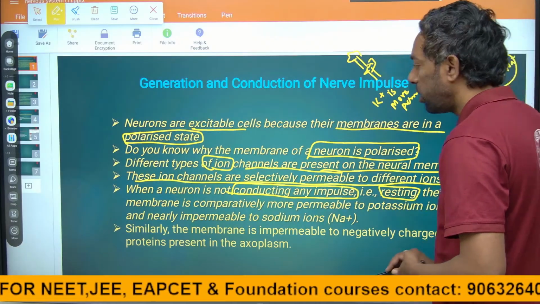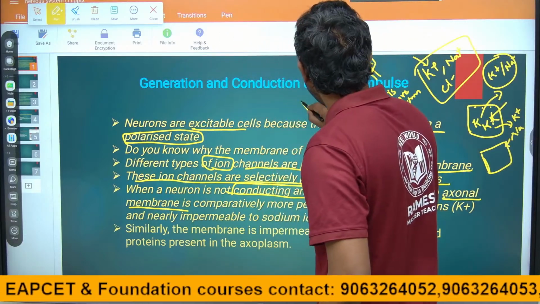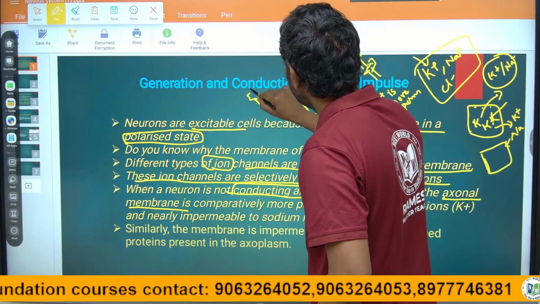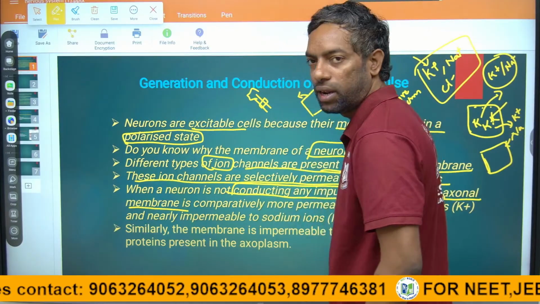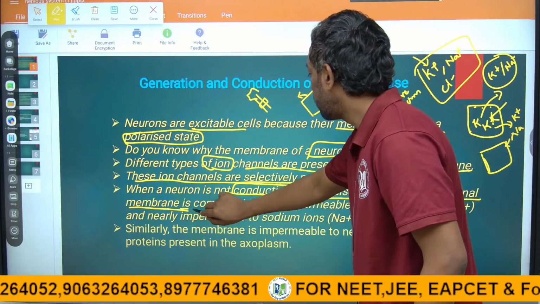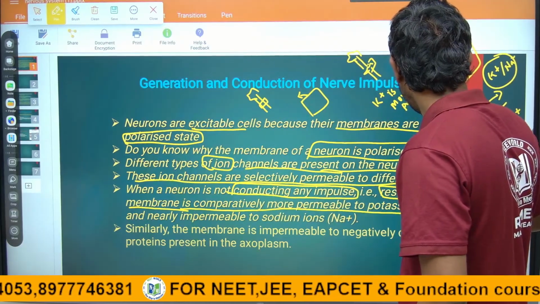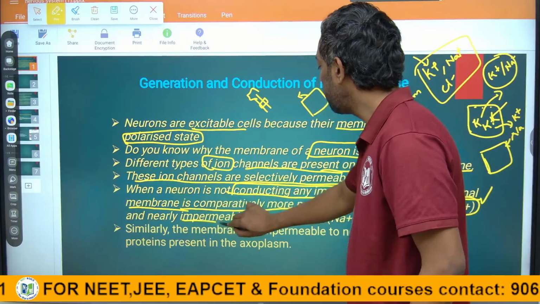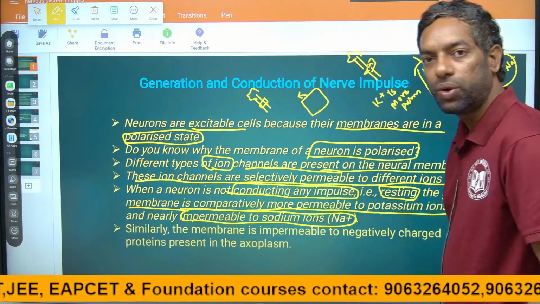The axonal membrane, meaning the membrane in the axon. Okay? This is the axon, guys, the neuron. If we cut this, this is the axon membrane. The axon membrane is comparatively more permeable to potassium ions, and nearly impermeable to sodium ions.